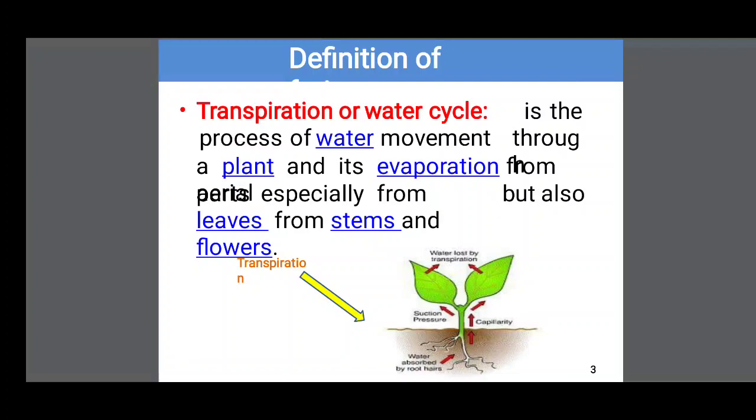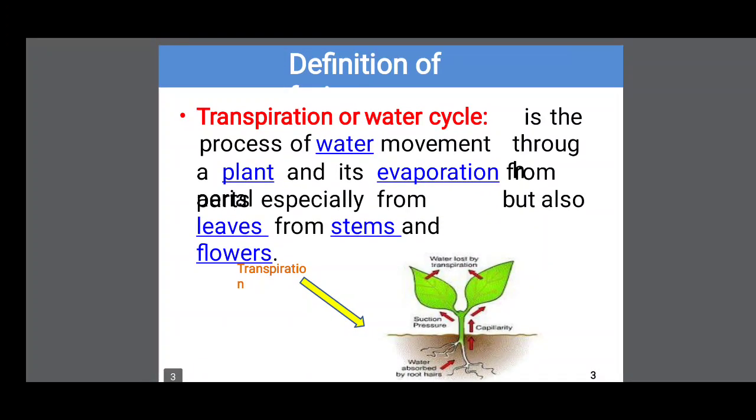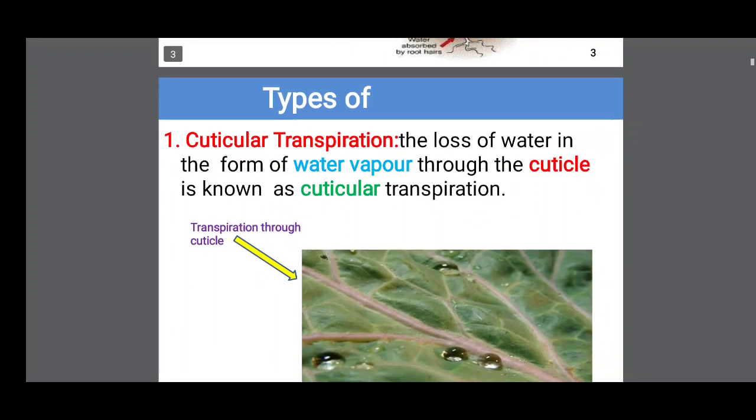Simple. The loss of water from plant to atmosphere through the aerial parts of the plant is called transpiration. So what are the aerial parts mainly? Leaves, stems, flowers. These are the aerial parts. Through these aerial parts, the plant loses water in the form of vapor to the atmosphere, which is called transpiration.